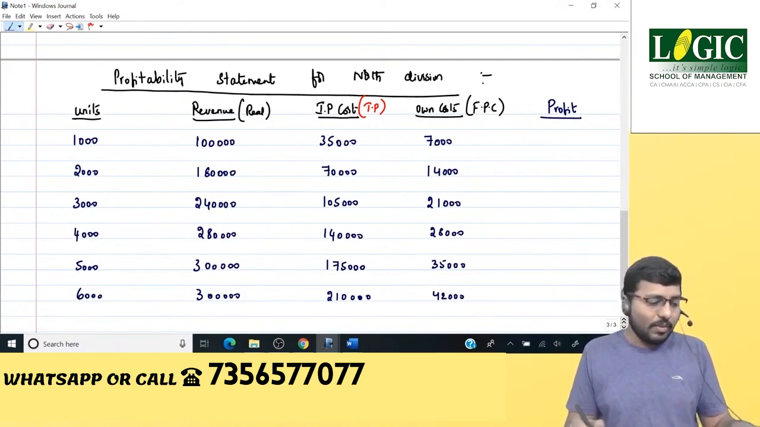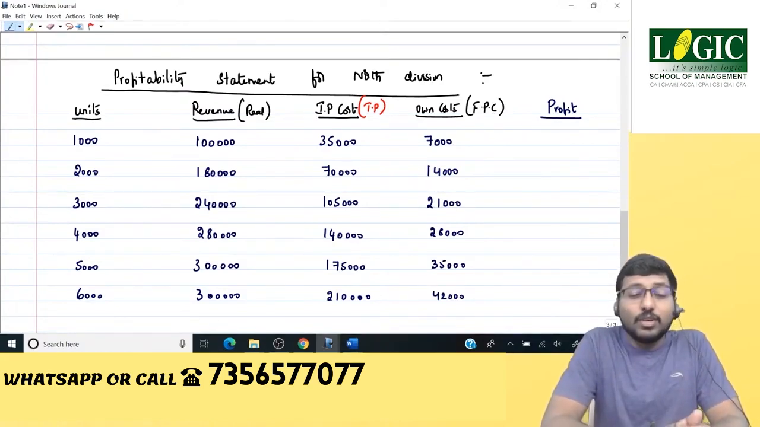42. I hope I'm correct with the numbers. 7 per unit into number of units. 7 rupees per unit is the variable cost into number of units. I hope I'm clear.